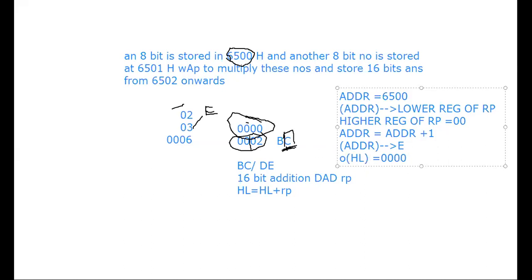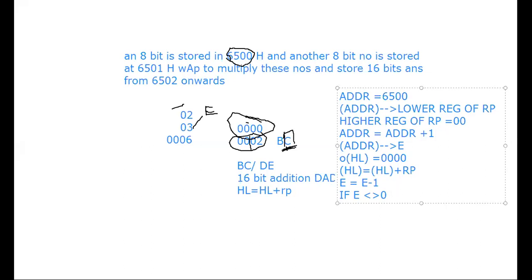Then the contents of HL will be equal to the contents of HL plus whatever the register pair contents are. Once one addition is over, I will decrement the counter by 1, and if my counter is not equal to 0, that means 3 times I have not added it, I will again add the register pair content to HL.